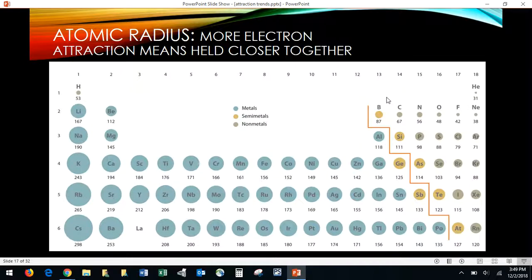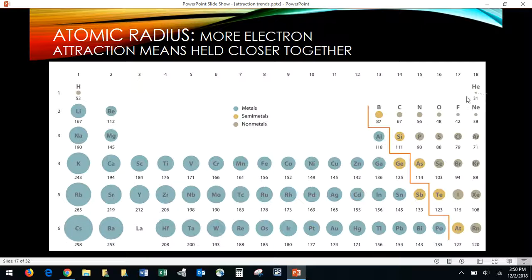Now, the atomic radius, a lot of people say that's the one that's backward. It's backward in the sense that the biggest is here at cesium and the smallest is here at helium, but it's for the same reason. Helium really loves its electrons. It's going to keep them close. Cesium is less interested in its electrons, so it lets them wander off, and thus the atomic radius, the distance from the center nucleus of an atom all the way to the outermost electron, is going to be large for cesium because it's sort of not caring about that one electron flying around.